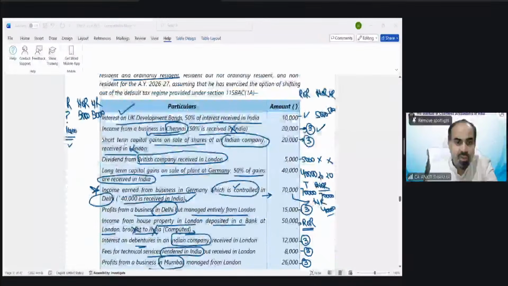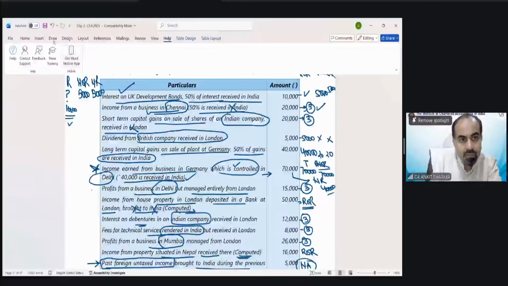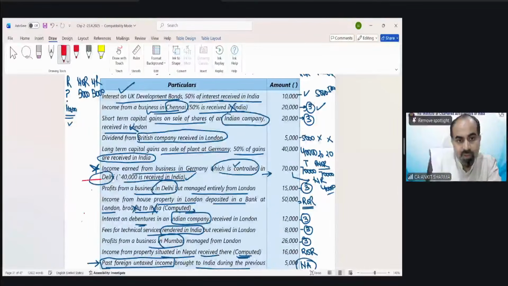Nagaraj is saying 7th. 1, 2, 3, 4, 5, 6, 7. That is profit from a business in Delhi, you are asking, Nagaraja? 7th is profit from a business in Delhi. Is that your query? This one is your query? Nagaraja, then I can take this. Seventh illustration you want to ask. So I have given that illustration for your homework. You can try it. We will discuss that illustration in the next session.